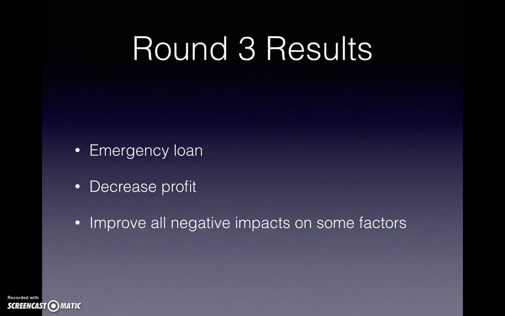However, in round 3, we have a result which is not as good as we expected. We faced an emergency loan, and of course the profit decreased, with a lot of negative impact on other factors. But other factors improved a little bit. For example, in customer accessibility, we gained the highest mark. In capital or working capacity, we also gained the highest mark.